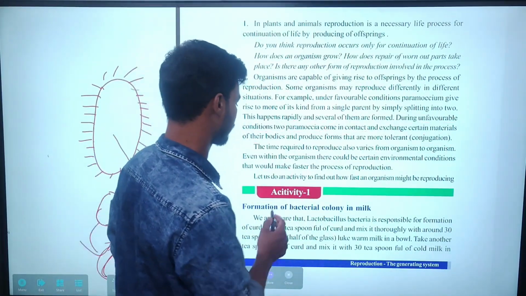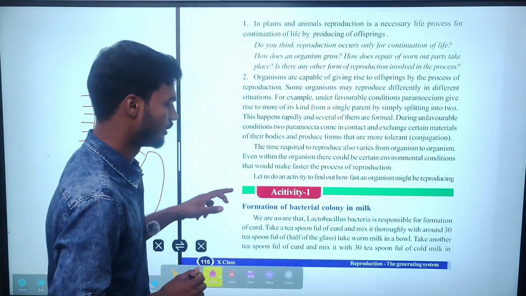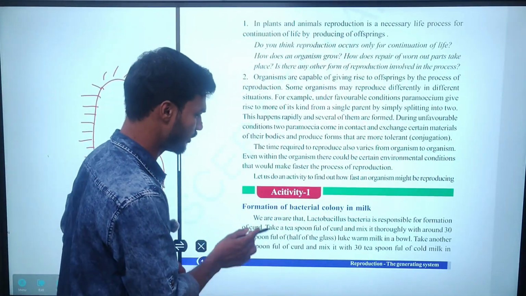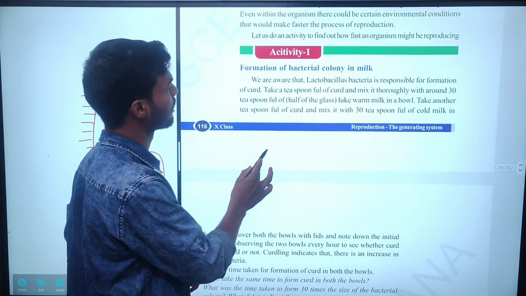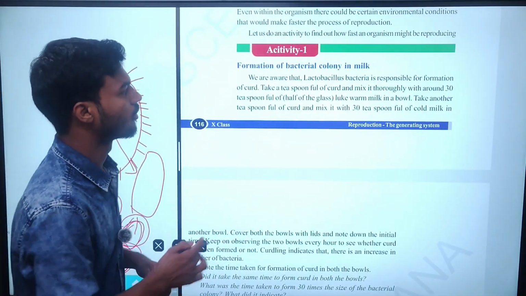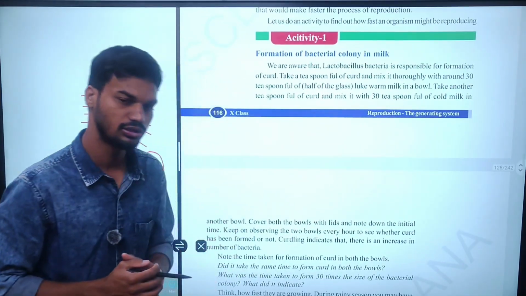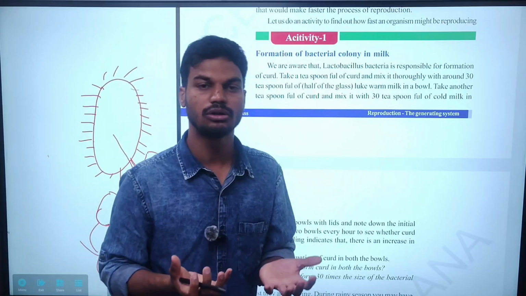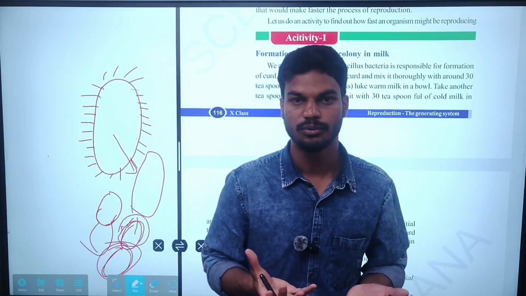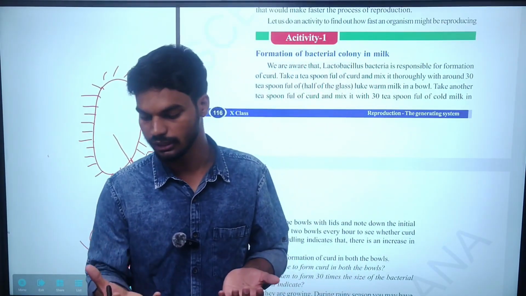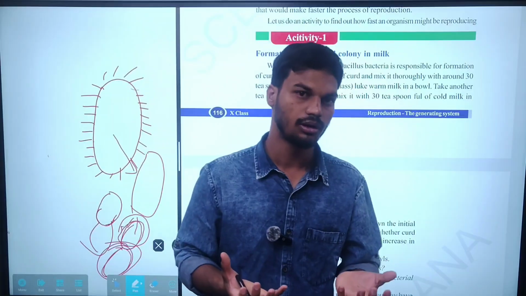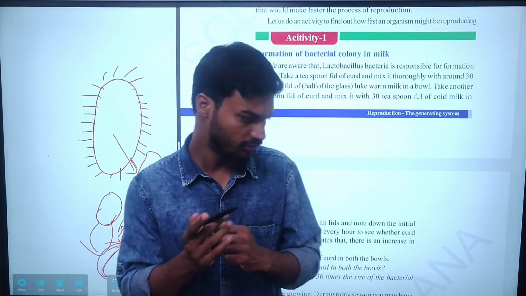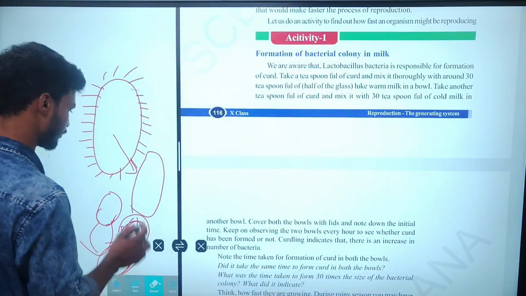Next, what is given? Activity 1. You have to take the card: formation of a bacterial colony in milk. In this activity, first you have to take two bowls. In one bowl, pour 100 ml of milk. In another bowl, pour 100 ml of milk.